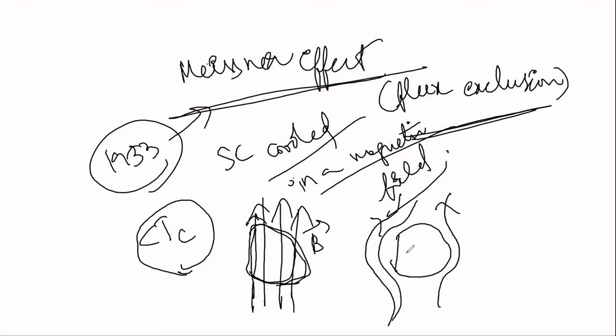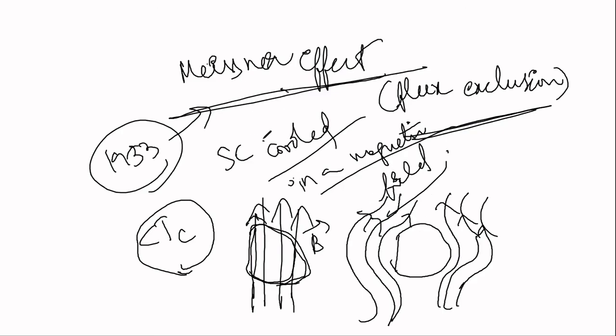They won't enter the superconducting material anymore. They are expelled out when a superconducting material is cooled below the critical temperature in an applied magnetic field. This phenomenon is called the Meissner effect.